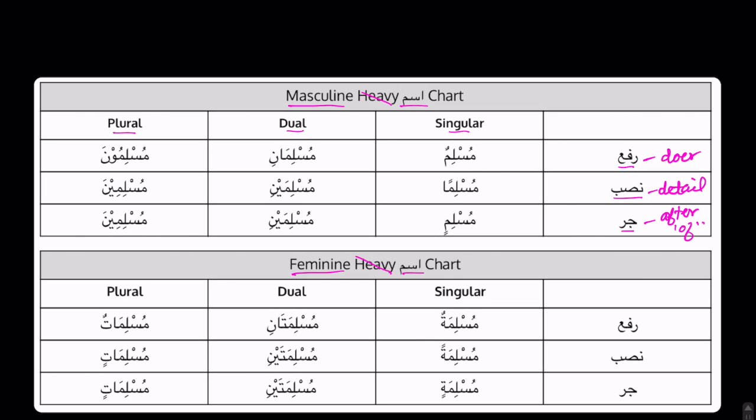Okay, let's start with our first column, the singular column. So we have the word muslimun. Muslimun, it's a masculine word.